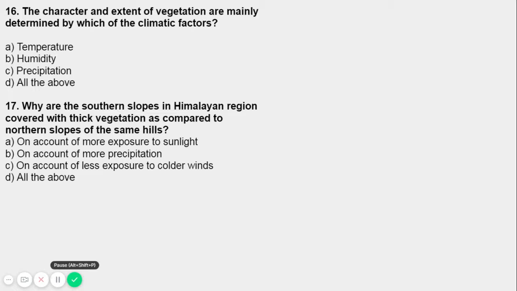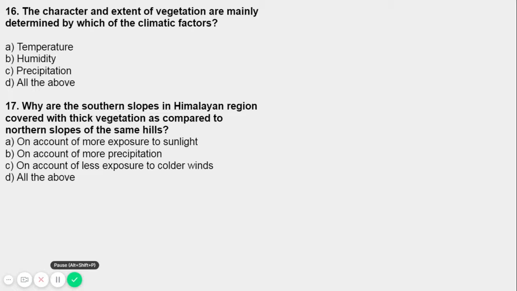So हमने अभी क्वेश्चन नंबर 16 में भी पढ़ा what are the climate factors and what the vegetation needs, and what affects them: temperature, humidity and precipitation and many other factors that relate to the vegetation. So the growth of vegetation depends upon the amount of sunlight and rainfall received. खाने के साथ साथ उसे रेनफॉल और सनलाइट भी चाहिए, राइट. सो द ग्रोथ ऑफ वेजिटेशन डिपेंड अपॉन द अमाउंट ऑफ सनलाइट एंड रेनफॉल रिसीव.